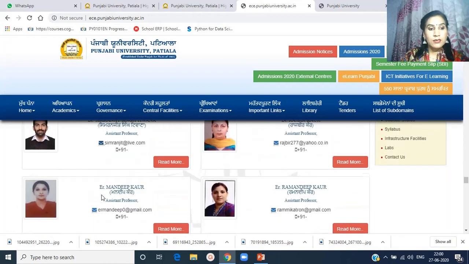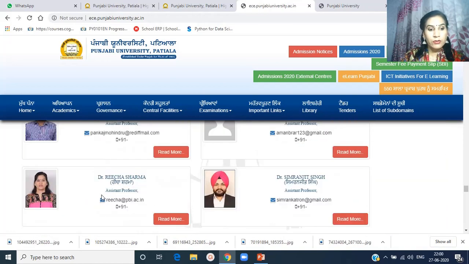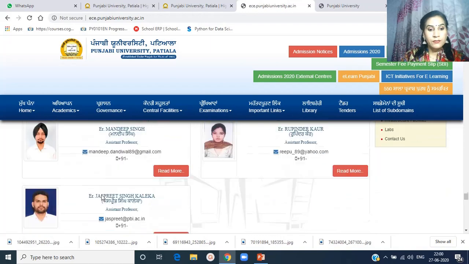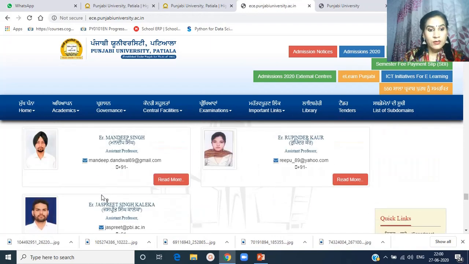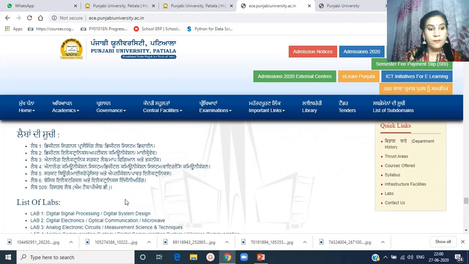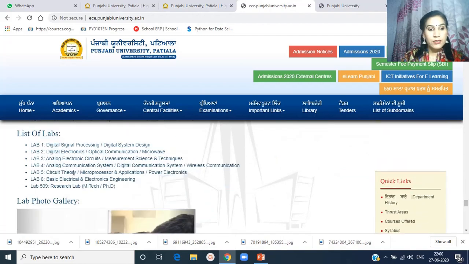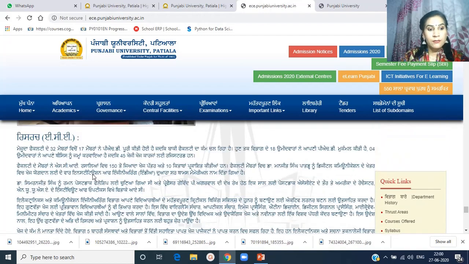These I have already discussed with you, the faculty members. These are the pictures and details of the faculty members. These are the lab details.